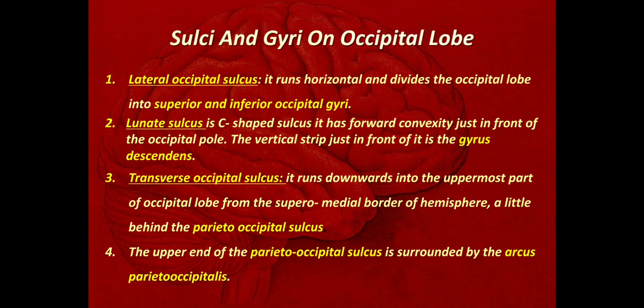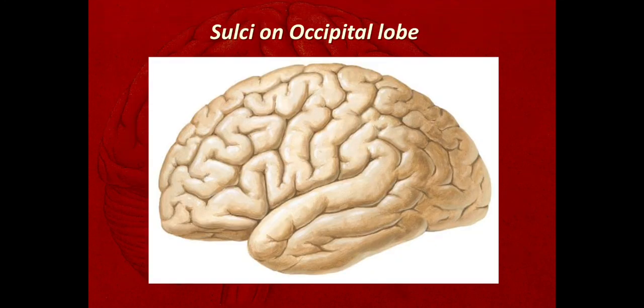Okay, so we will see here in the picture regarding this occipital lobe. Here this is the first sulcus, called the lateral occipital sulcus. This lateral occipital sulcus divides the occipital lobe into the superior occipital lobule and inferior occipital lobule.